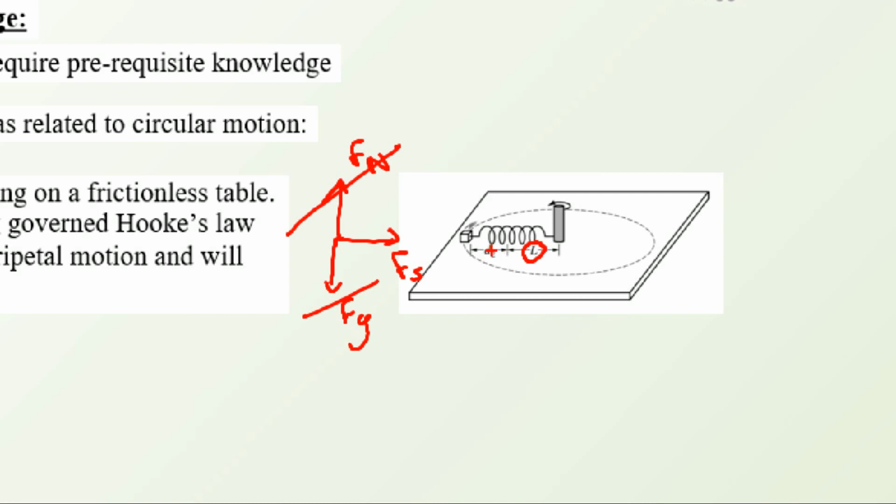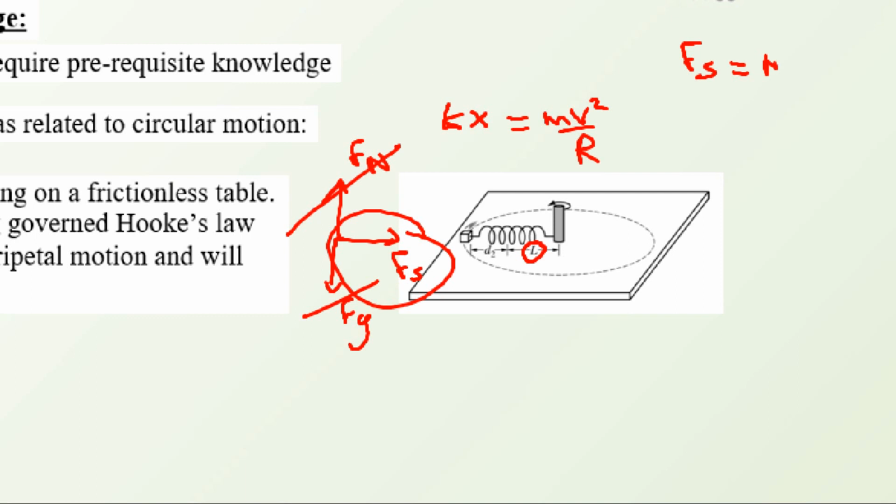So the force responsible for the circular motion is the force of the spring, governed by Hooke's law, kx, and this should be equated to mv squared over r along the centripetal direction. Remember that from Newton's second law, F = ma. Considering the centripetal direction, Fs, which is kx, equals mv squared over r.